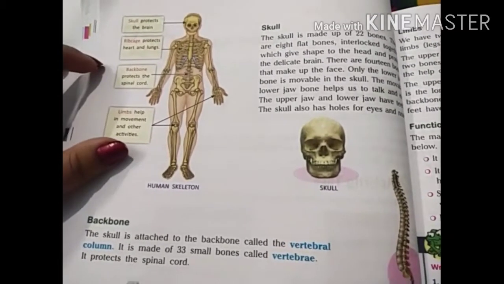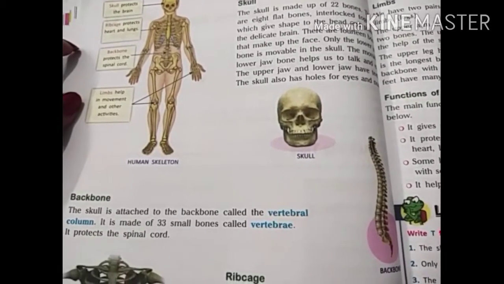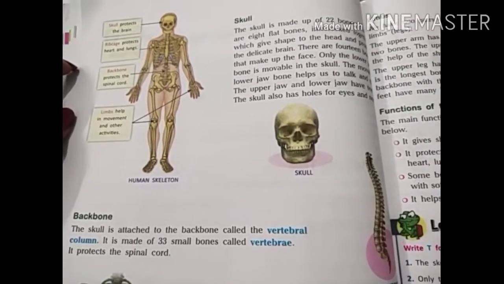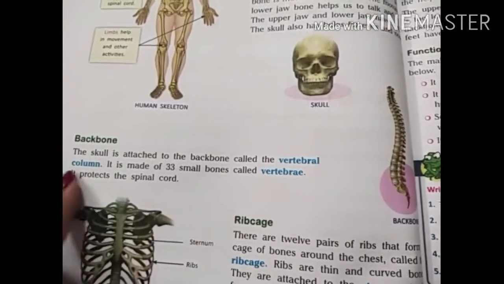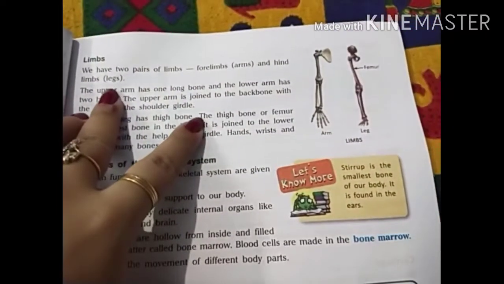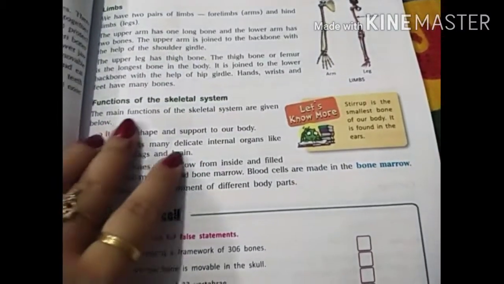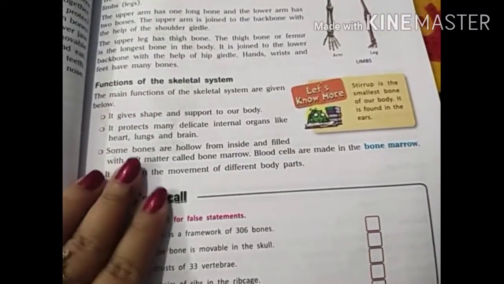Children, skeleton is a scary thing, but in this chapter we will learn about this scary skeleton also: the skull, the backbone, the rib cage, then the limbs, and the main functions and role of the skeletal system.